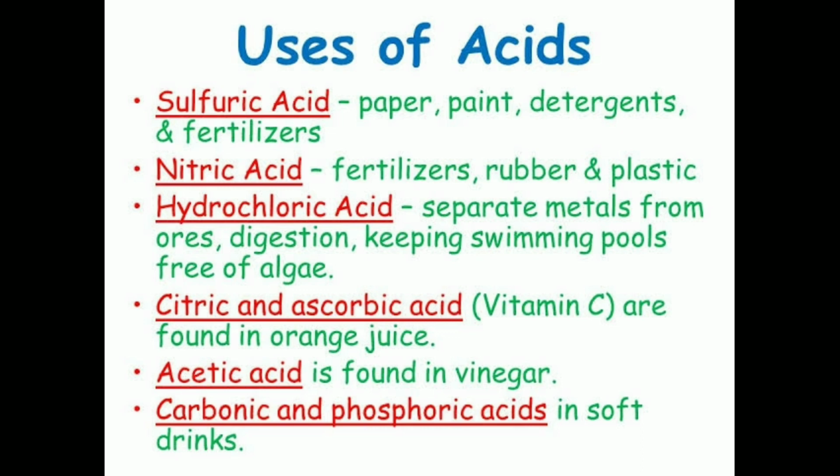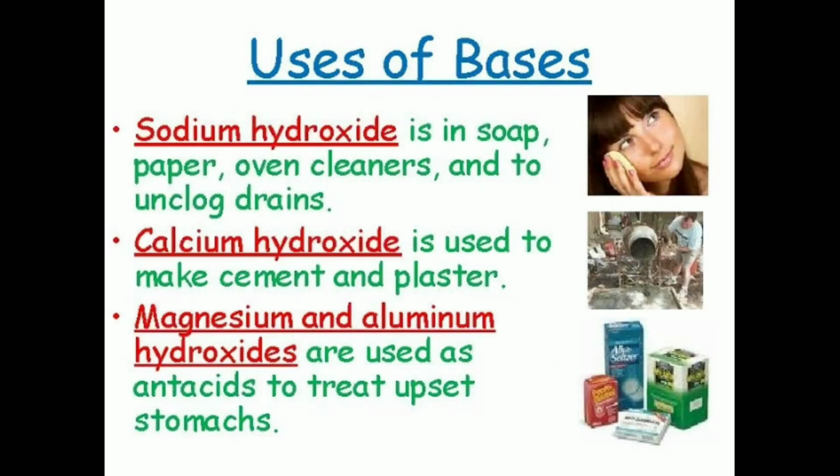Citric and ascorbic acid are found in orange juice. Acetic acid is found in vinegar, carbonic and phosphoric acids in soft drinks. Next, uses of bases. Sodium hydroxide is in soap, paper, oven cleaners and to unclog drains. Calcium hydroxide is used to make cement and plaster. Magnesium and aluminum hydroxides are used as antacids to treat upset stomachs.